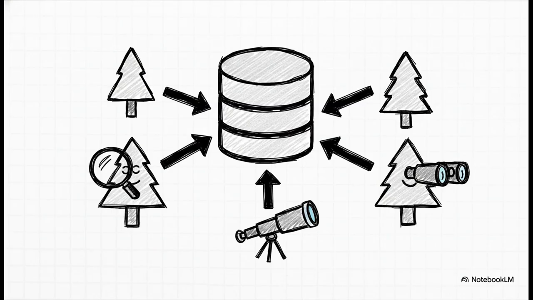Let's break down that first ingredient. It's a technique called bagging, which is short for bootstrap aggregating. The goal here is pretty simple. We just want to make sure that every tree in our forest gets a slightly different look at the data.